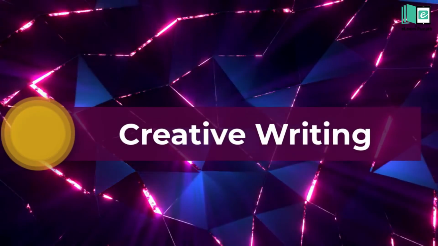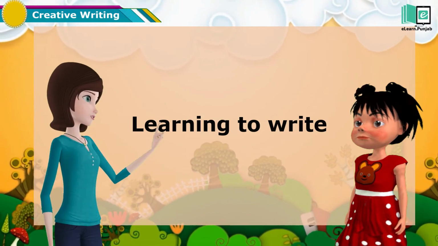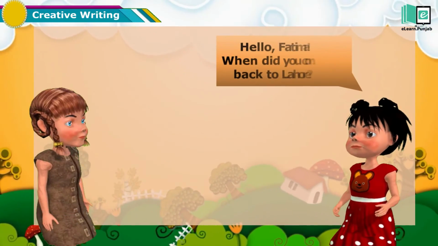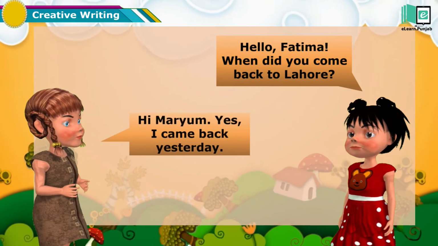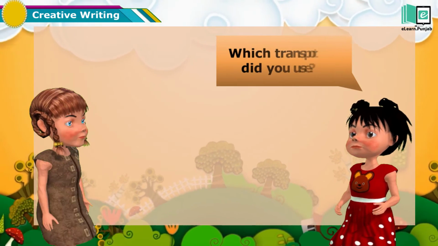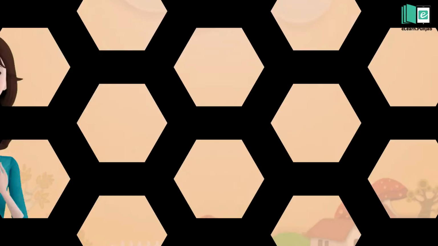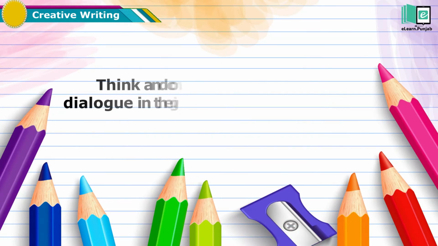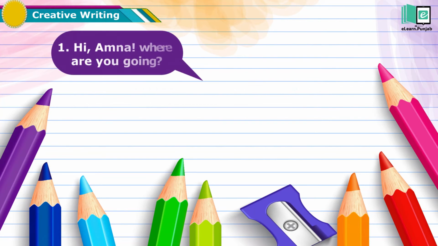Creative writing. Learning to write. Let's read the following dialogues. Hello Fatima, when did you come back to Lahore? Hi Mariam. Yes, I came back yesterday. Which transport did you use? I came by train. Activity. Kids, think and complete your own dialogue in the given speech bubbles. For example, Hi Amna, where are you going?